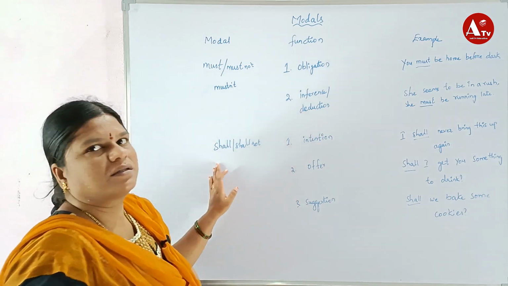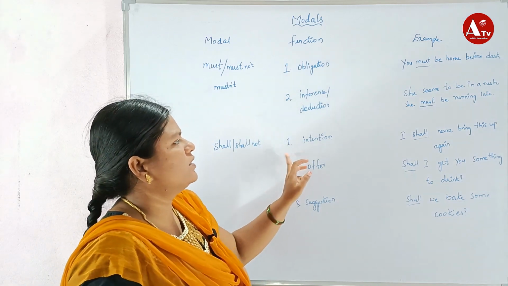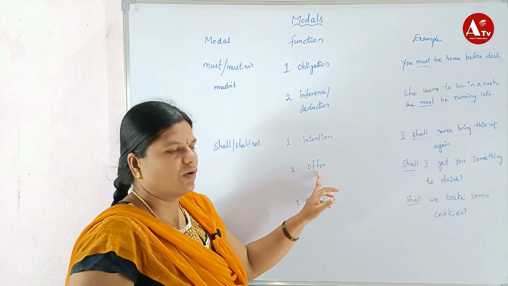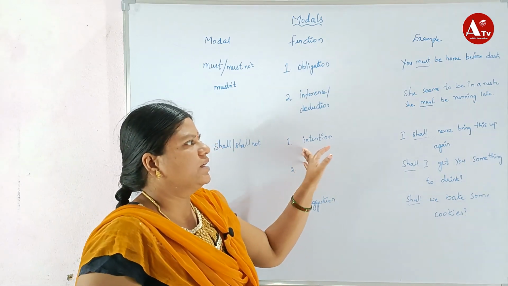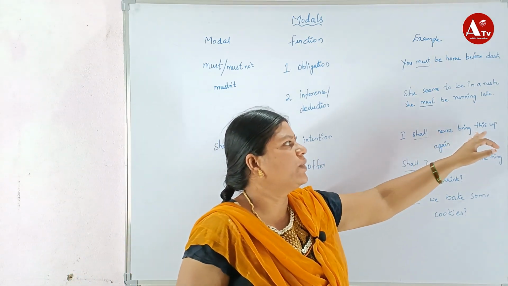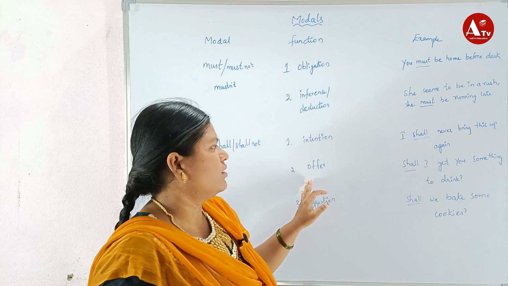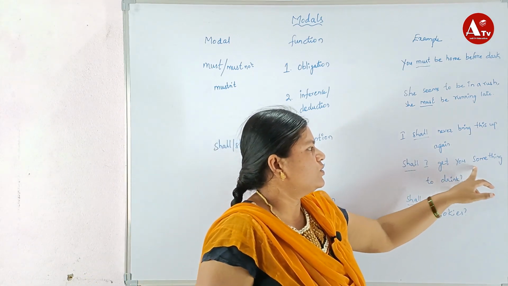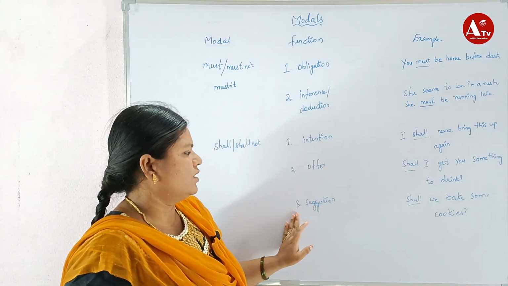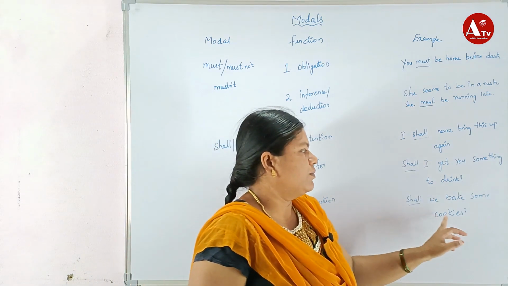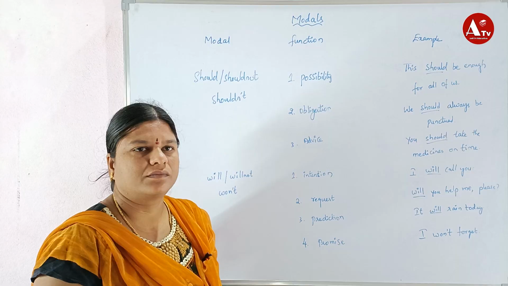Next, shall and shall not. It functions in three ways: the first one is intention, the second is offer, and the third is suggestion. Examples of intention: I shall never bring this up again. Here, shall is used for intention. Offer: Shall I get you something to drink? It comes under offering. Third, suggestion: Shall we bake some cookies? Here, shall is used as suggestion.